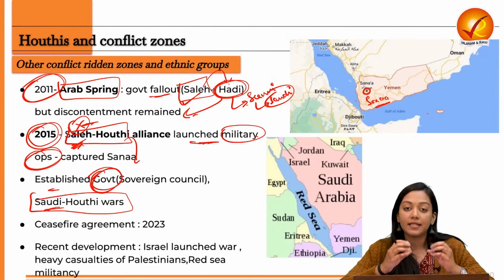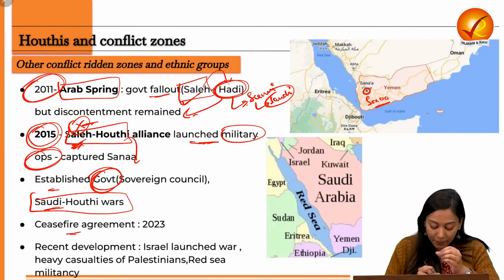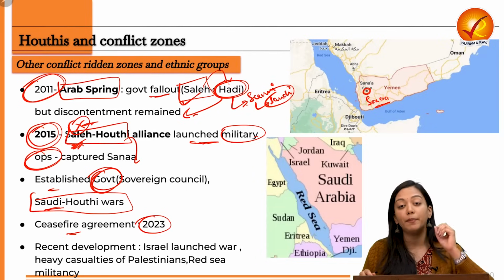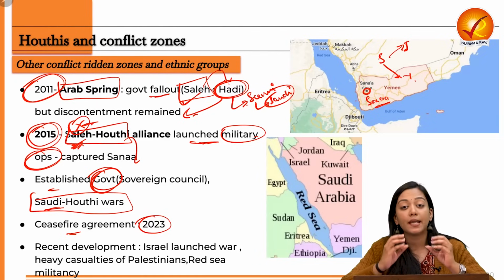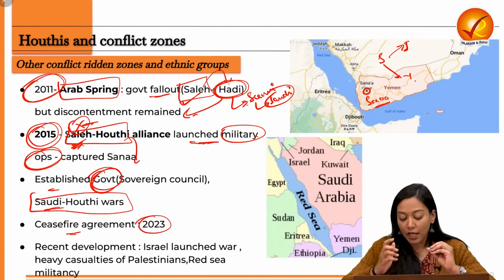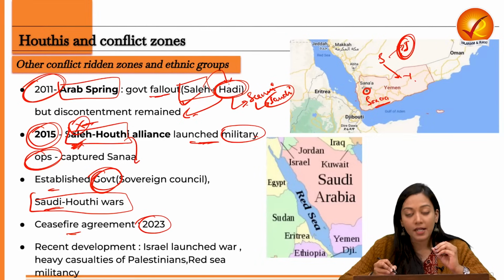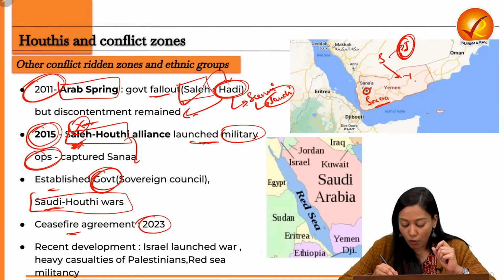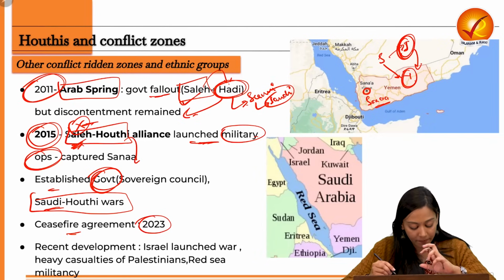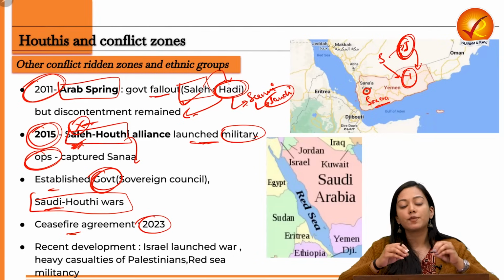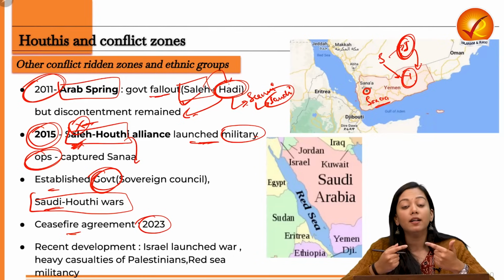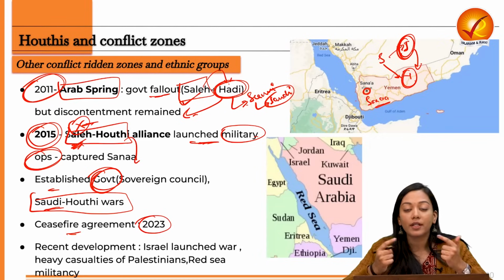In order to have a conciliation between them, a ceasefire agreement was reached in 2023 between Saudi and Iran, and Saudi and Yemen, in order to stabilize the borders of Saudi Arabia. Because the Iran ceasefire agreement was pretty successful, it also strengthened the ceasefire between Saudi Arabia and Yemen, and therefore we will see that a lot of wars, a lot of small disputes stopped happening till the Israel and Gaza war broke out in this very year.